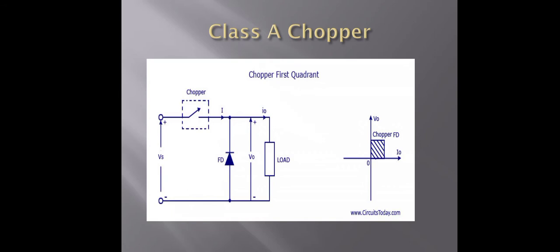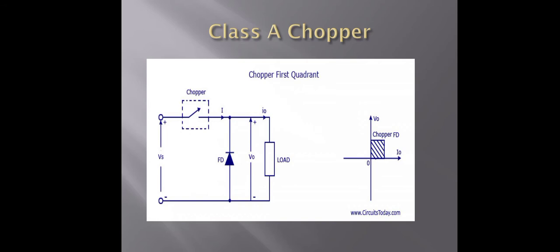When the chopper is on, the supply voltage Vs is connected across the load, that is Vs is equal to V0, and the current I flows as shown in the figure. Now when the chopper is off, V0 is equal to 0 and the load current I0 continues to flow in the same direction through the freewheeling diode.